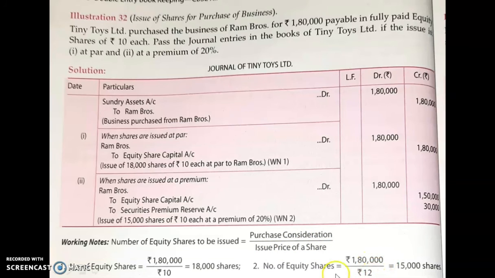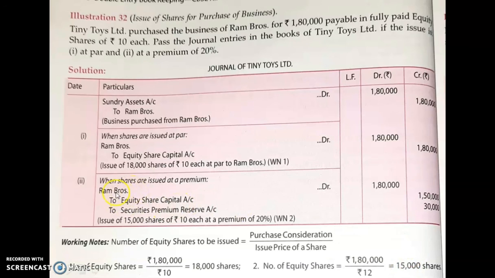1,80,000 divided by, what is the issue price in condition 2? Where we are issuing at a premium, it's 10 plus 2. 10 rupees its face value plus premium 2 rupees. So it will give you 12 rupees. 1,80,000 divided by 12. So your answer is 15,000 shares. So your company is issuing to this vendor, that is Ram Brothers, how many shares? 15,000 shares.